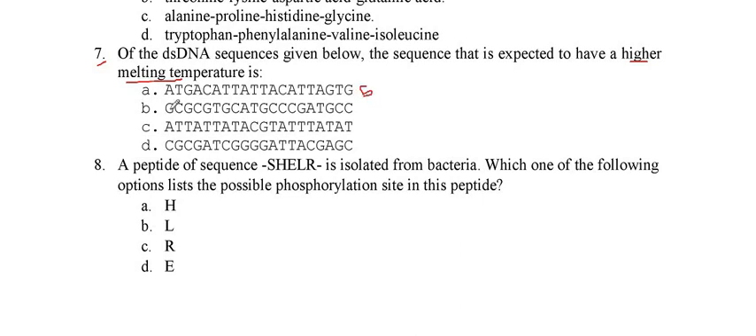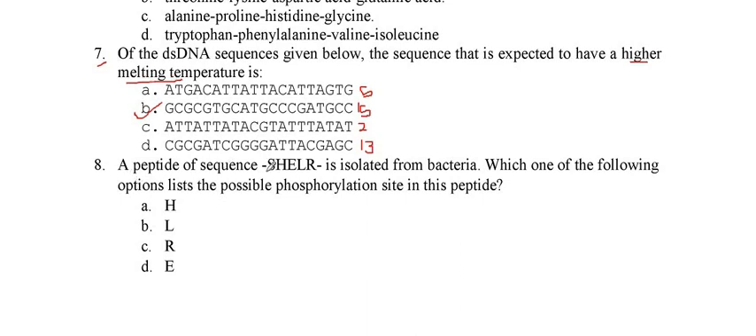And if we count the GC pairs here, 1, 2, 3, 4, 5. Then in option B, it is 15. So in this we found 15 GC pairs, in option C it is only 2, and in option D it is 13. So in which double-stranded DNA do we have the most GC pairs? In option B. So B double-stranded DNA has the higher melting temperature among them. Now we will go for the next question.